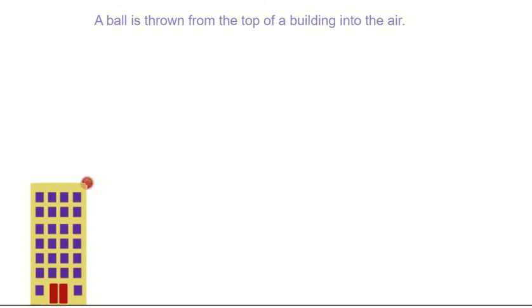A ball is thrown from the top of a building into the air. We know that the ball will go into the air and eventually fall to the ground. And no matter how many times the ball is thrown into the air, it will do the same thing. It will go to a maximum height and then fall to the ground.